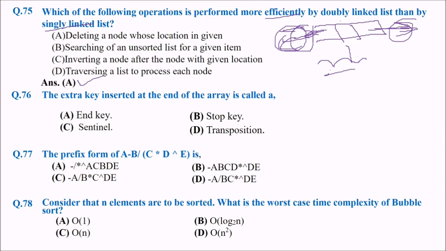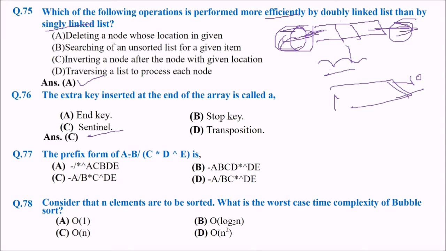The extra key inserted at the end of the array is called a dash. What is this? End key, start key, or sentinel? The answer is sentinel. The extra key which is inserted at the end of the array is known as sentinel, like \0 for character array or string.